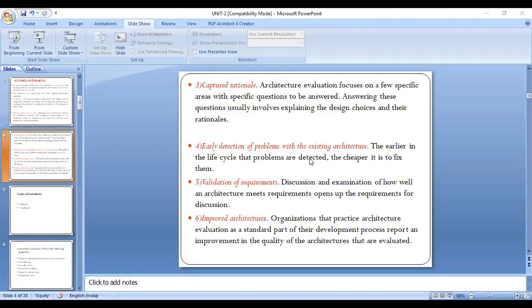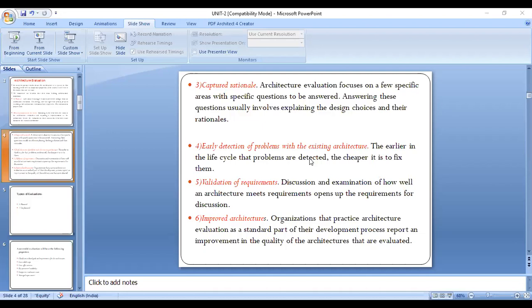If such problems will occur in our project too, what are the steps to overcome them and avoid such errors? So early detection of problems of the existing project and how to overcome those problems in our project, that is called early detection of problems.